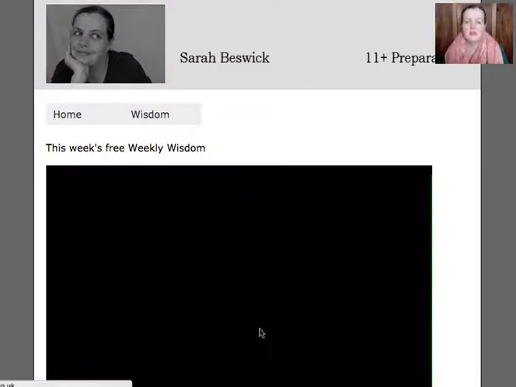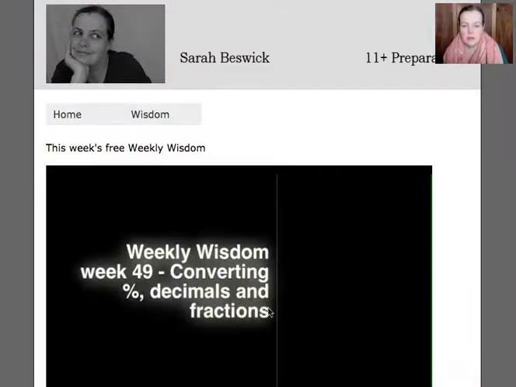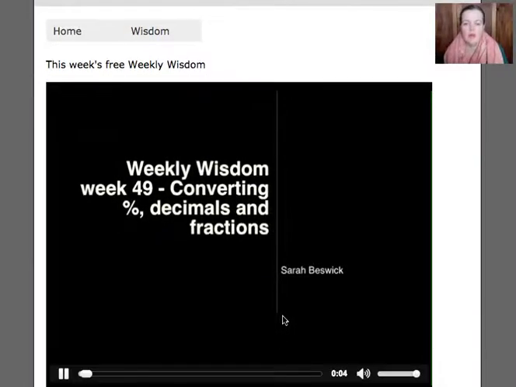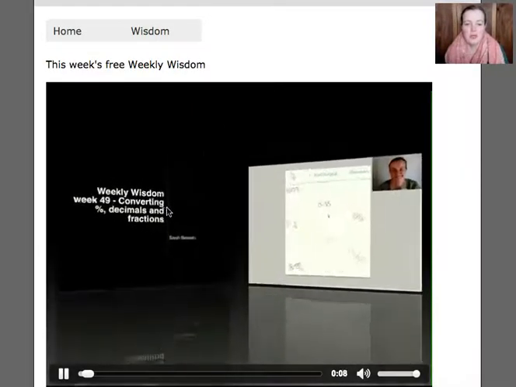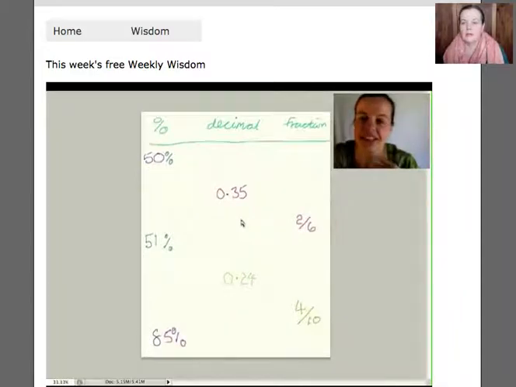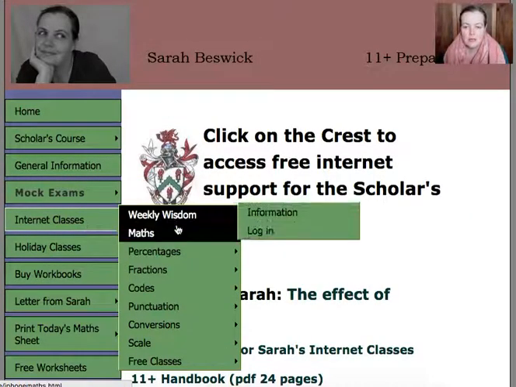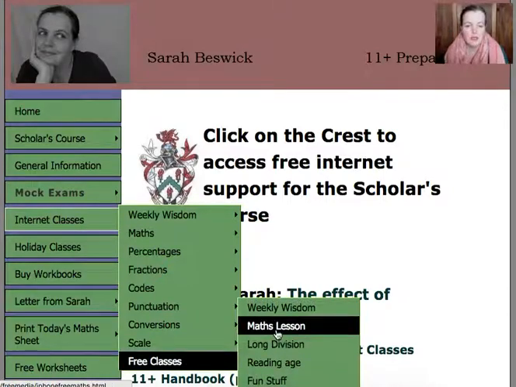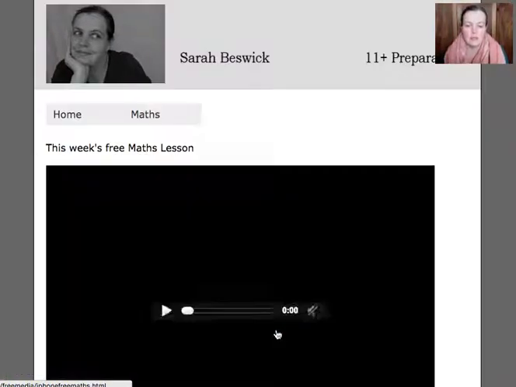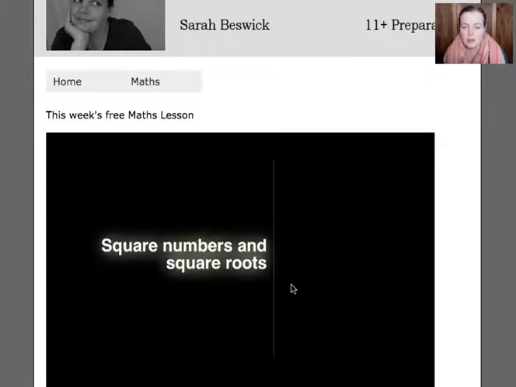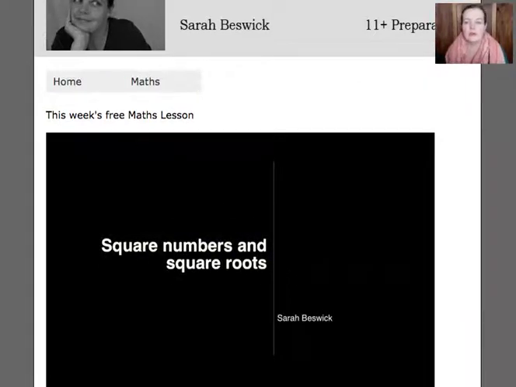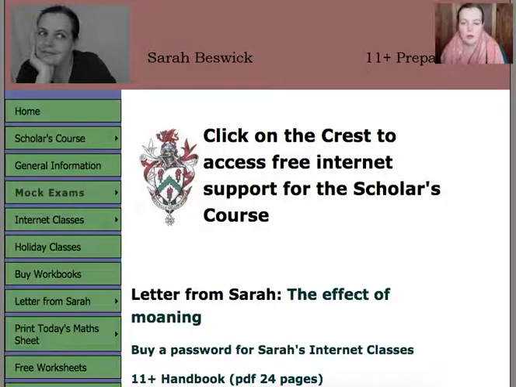And then this week's one is, let's scroll our way down, converting percentages, decimals and fractions. Oh, we'll stop that. No, we're not going to do anything. Then we'll go down to the free stuff again, and there's the maths lesson. So we'll see what that is this week. Square numbers and square roots. That causes all sorts of trouble, so that's probably well worth doing too.